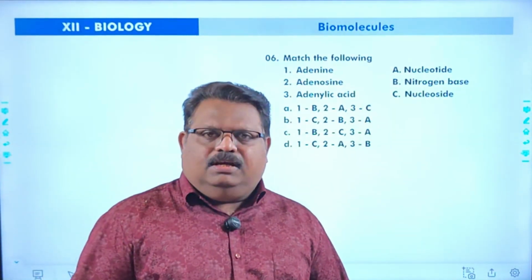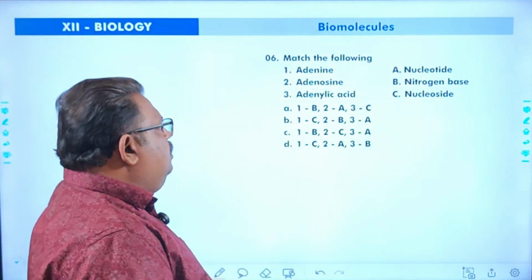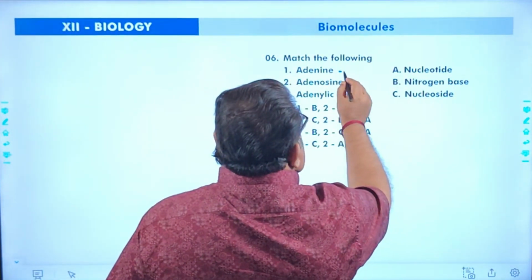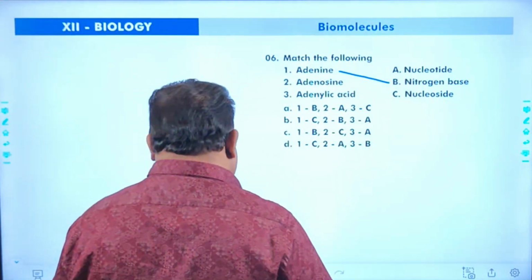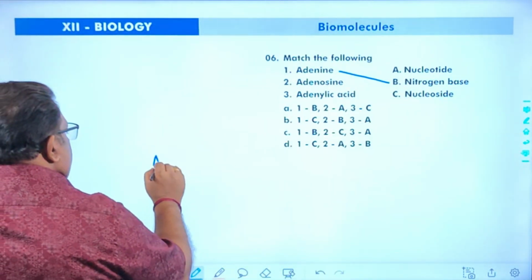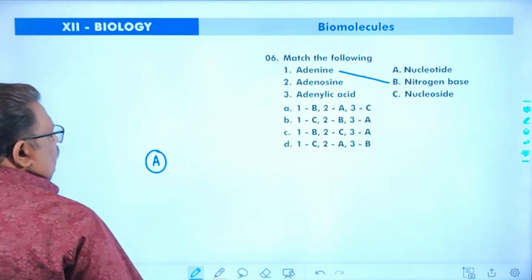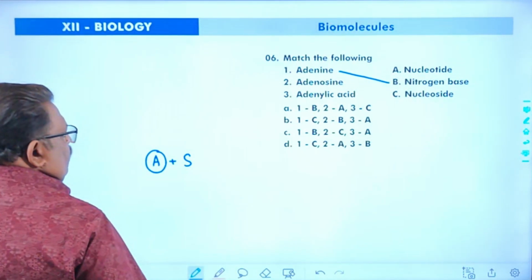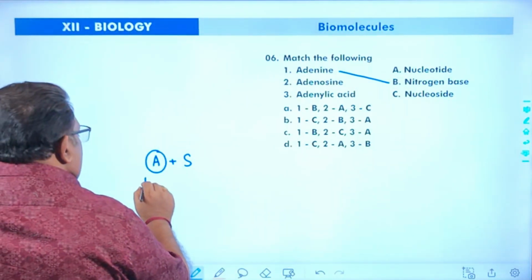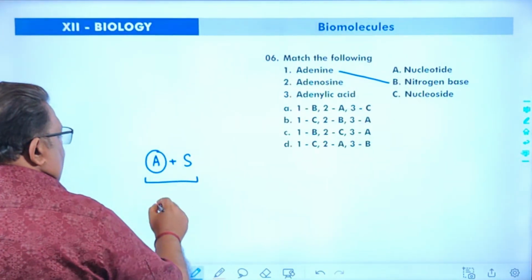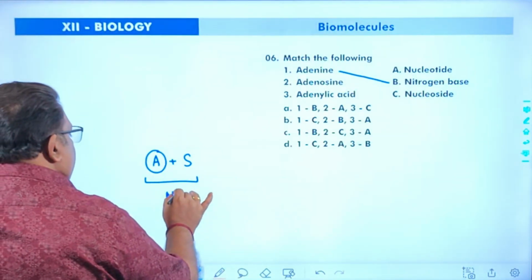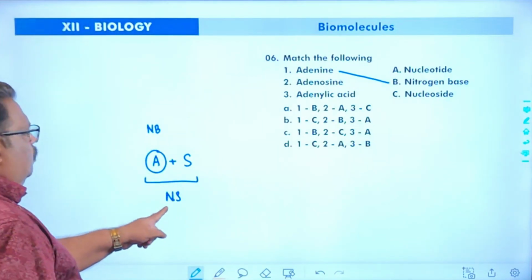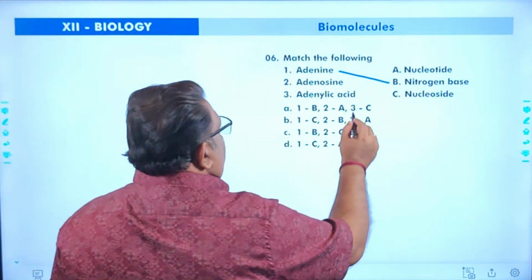Next one is a tricky question. Match the following: adenine, adenosine, adenylic acid. Adenine is a nitrogenous base. Adenine plus ribose sugar forms adenosine. Adenosine is a nucleoside. Nitrogenous base plus sugar forms a nucleoside. Adenosine is a nucleoside.